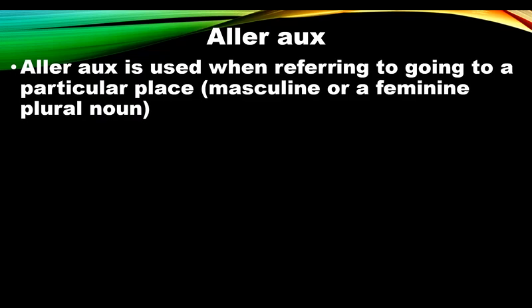And the last one on the list is aller aux. Aller aux, A-U-X, and this one is used for places, masculine or feminine, plural nouns. Luc va aux toilettes. Toilettes here is a plural noun, always plural.